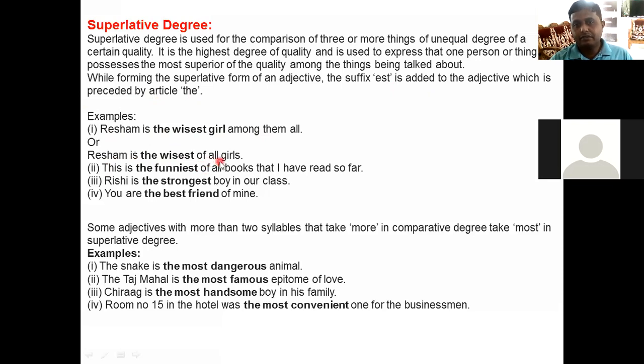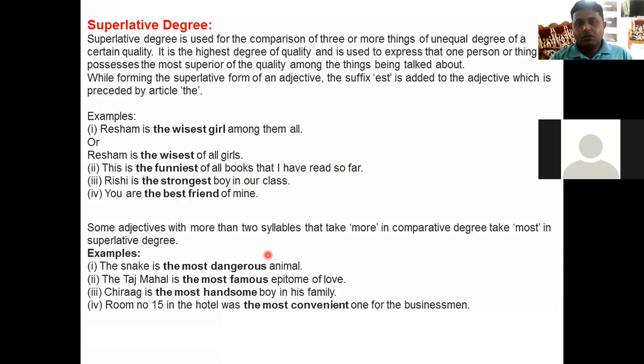of all girls. This is the funniest of all books that I have read so far. Rishi is the strongest boy in our class. You are the best friend of mine, right? See, best friend. Here the word best is used, right? Okay. Best is the superlative form of good. Good, better, best, right? Good, better, best.